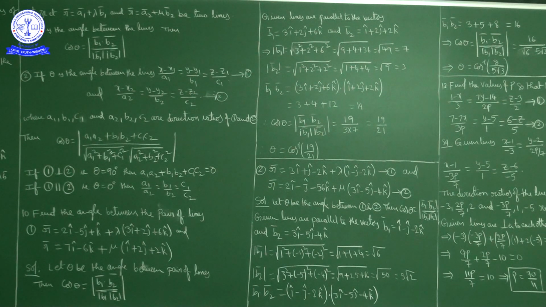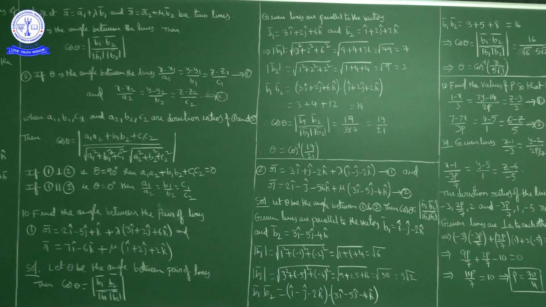Now further, if two lines are perpendicular to each other, what does it mean? The angle between two lines is 90 degrees, theta is equal to 90 degrees. When theta is 90 degrees, cos 90 degrees is how much? 0. So 0 is equal to this quantity, meaning the numerator has to be 0, that is a1 a2 plus b1 b2 plus c1 c2 is equal to 0. If two lines are perpendicular to each other, then a1 a2 plus b1 b2 plus c1 c2 is equal to 0.